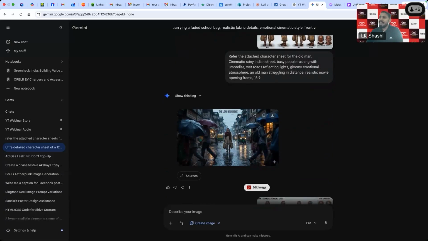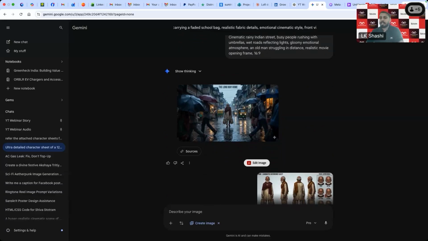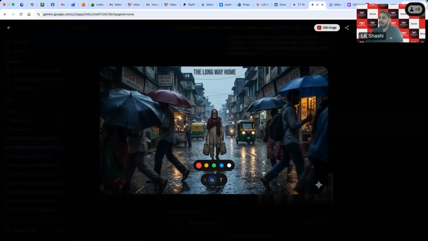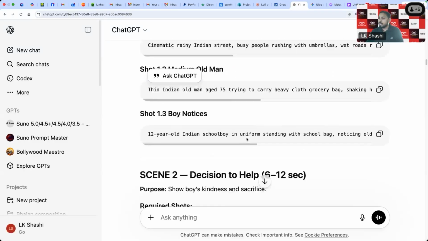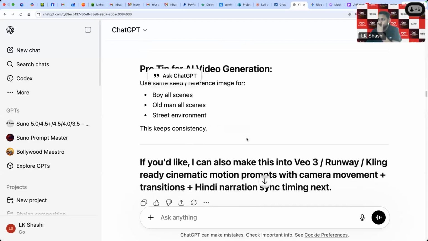Further, first I had decided to create a real life character. But what happens with real life characters is that AI is now getting stricter. It does not allow you to create real human looking characters, because that creates a violation of rules. So that's why I moved away from real life scenes to an animated one, and that's how I reprompted it here. Let me just quickly go back.